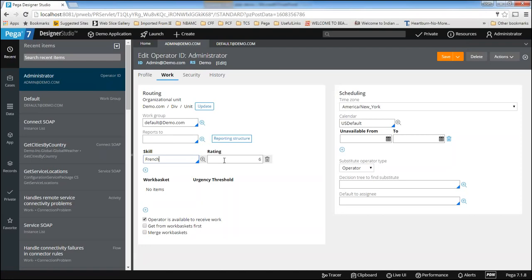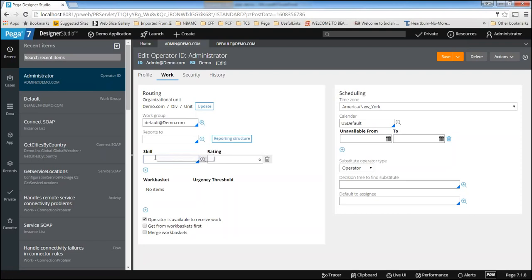Say there are 100 operators. Out of the 100 operators, whoever knows German technology, the system will automatically assign the work to that person. How can the system determine the skills? You need to mention them here. If you mention them here, then the system will search the skills of each and every operator, and wherever it finds the particular skill, the work will be assigned to that person by the system only. So if you have any additional skills, you can mention them here.